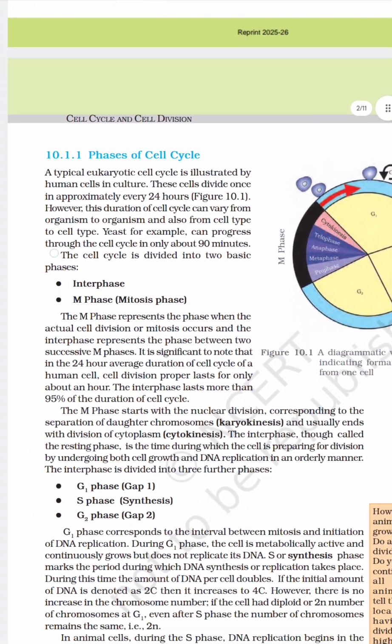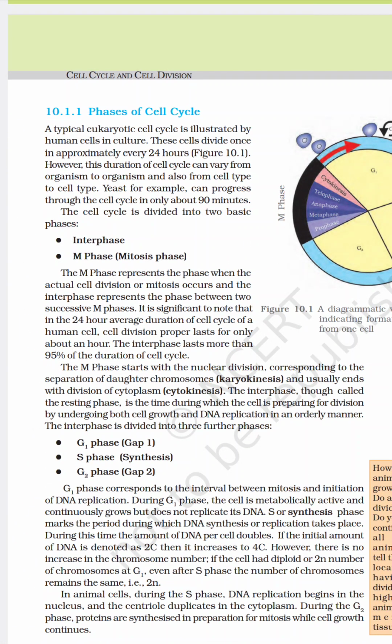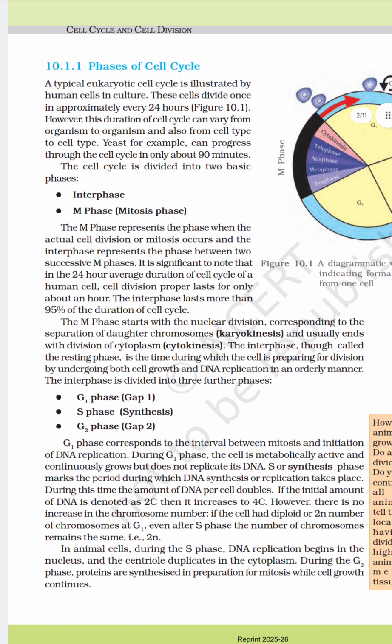Now, the phases of the cell cycle. A typical eukaryotic cell cycle is illustrated by human cells in culture. These cells divide once in approximately every 24 hours. The duration of the cell cycle varies from organism to organism. For example, yeast can progress through the cell cycle in about 90 minutes.